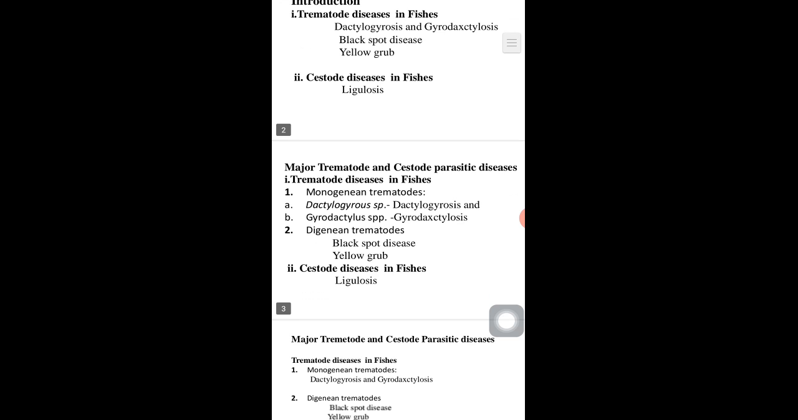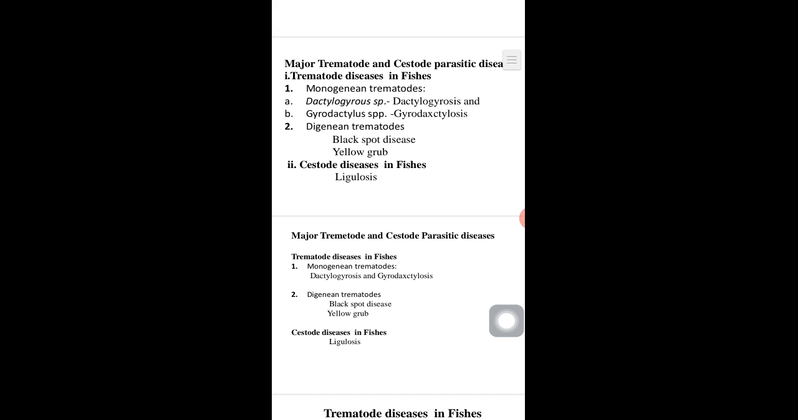Major trematode and cestode parasitic diseases are, first, trematode diseases in fishes. These include monogenean trematodes and digenean trematodes. Among monogenean trematodes, A. Dactylogyrus species, which causes dactylogyrosis, and B. Gyrodactylus species, which causes gyrodactylosis. Second, digenean trematodes cause black spot disease and yellow grub. Second, cestode diseases in fishes cause ligulosis.